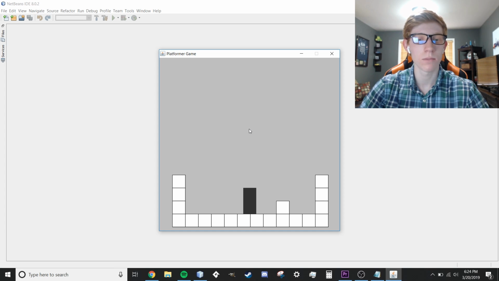But right now we just have a little player that you can move around with WASD. You can jump and we're colliding with the walls and the ground. There's gravity implemented. And the collision system works really well. You can't really get stuck on anything, even on the corners here. I'm trying to get stuck and I can't. But yeah, so this is our game. This is what we're going to be making today.